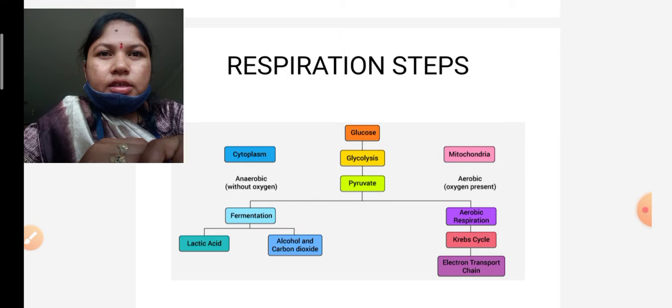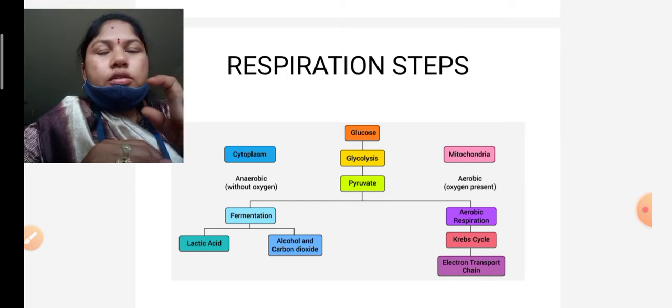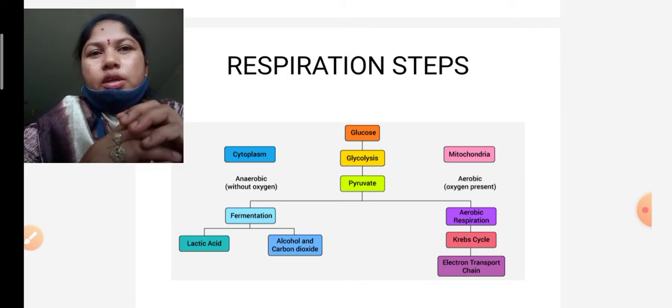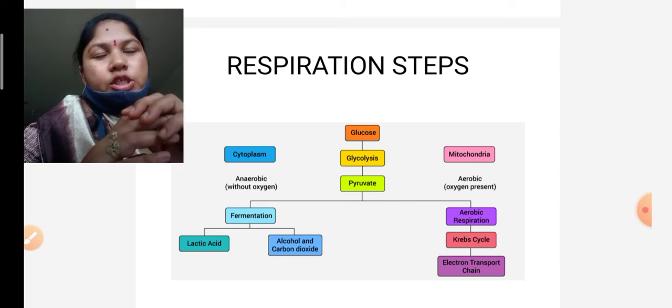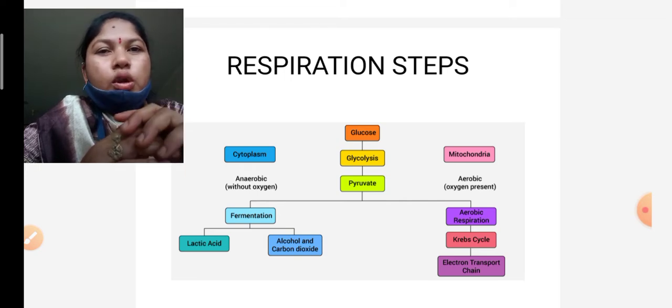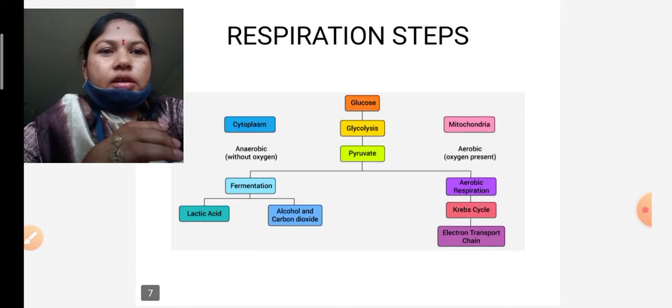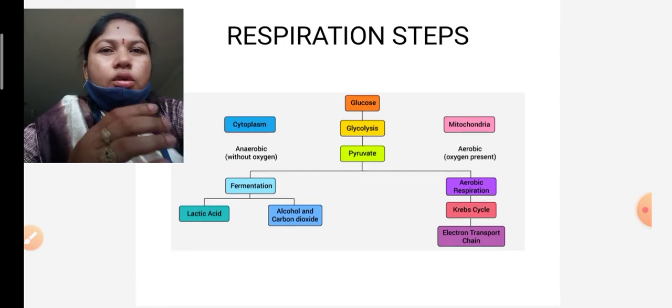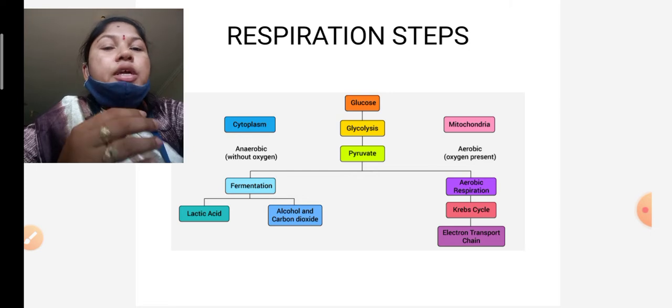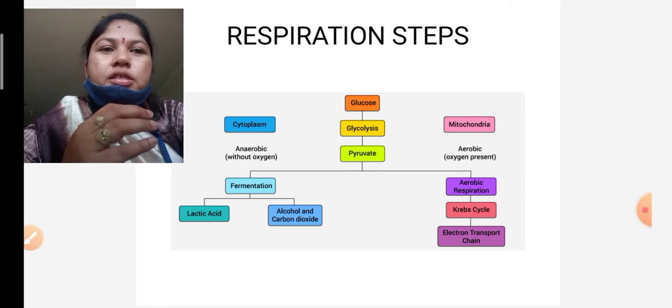Is it clear? The end products of glycolysis are 2 NADH plus H plus and two molecules of ATP. Glycolysis is always carried out in the cytoplasm.